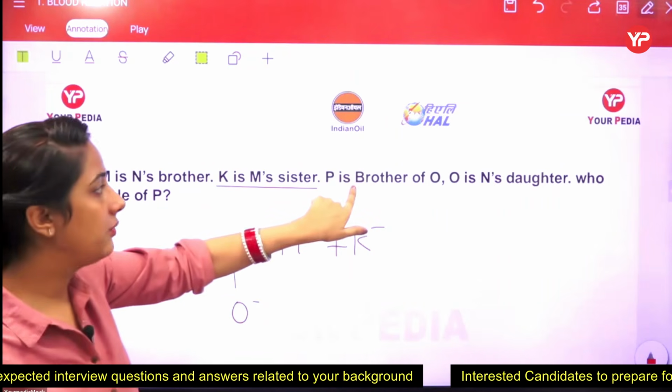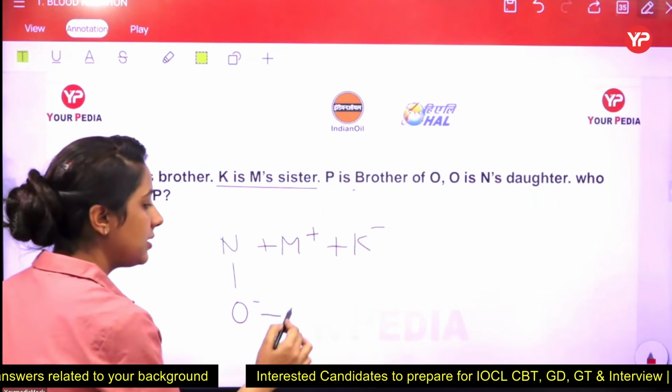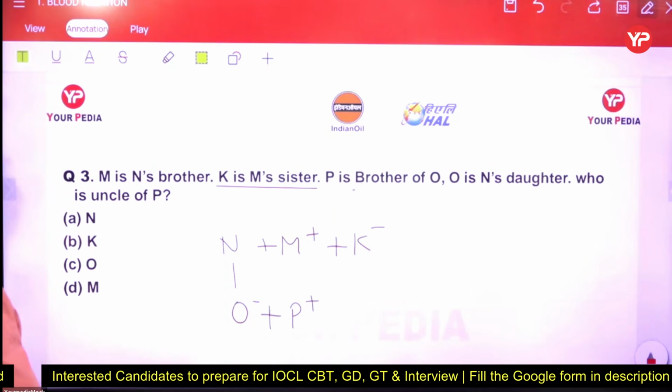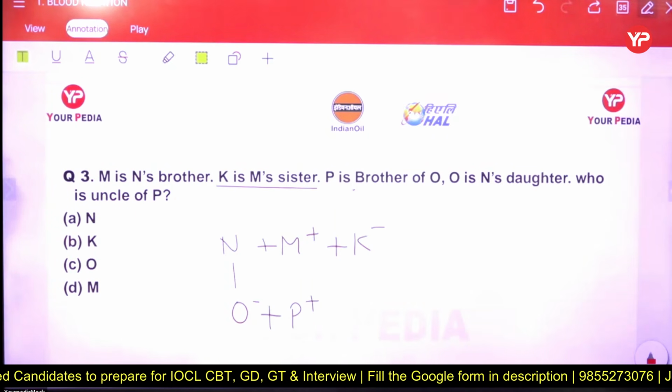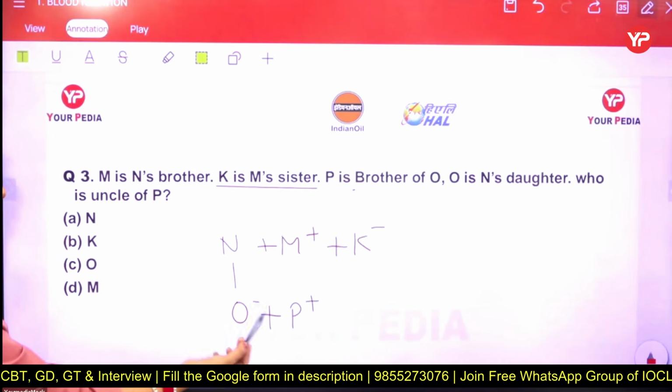No, we have missed this information. P is the brother of O. Now we have O, we can arrange that. Yes, P is the brother of O. Now, who is the uncle of P here? Yes, good. Option number D, that is, who is the uncle of P?